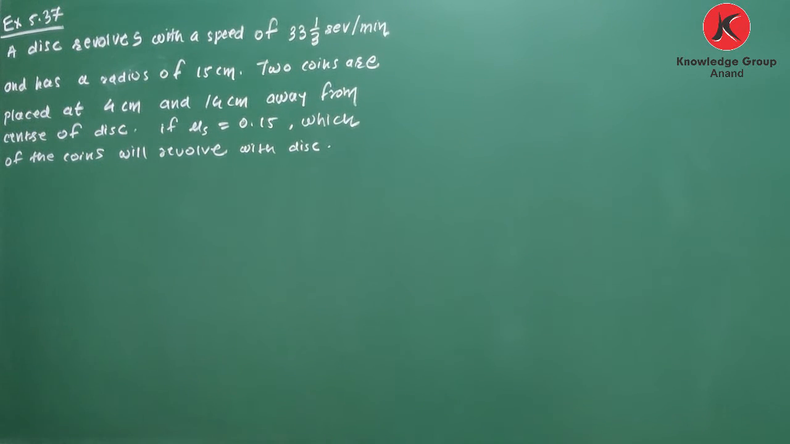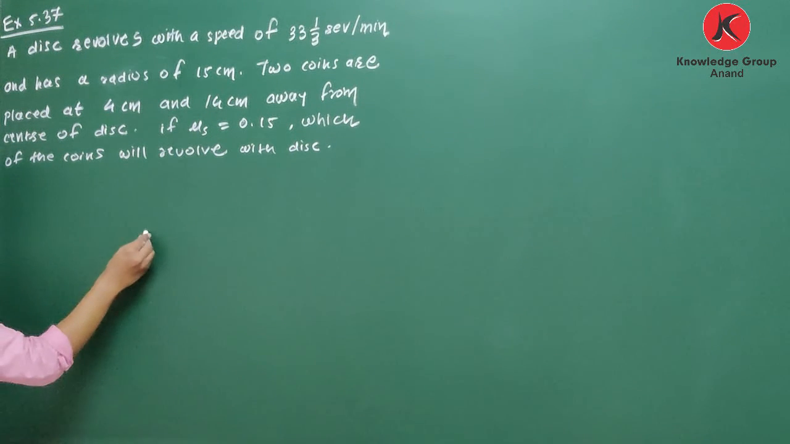Next question, exercise 5.37. See, a disc revolves with a speed of 33 1/3 revolution per minute and has a radius of 15 centimeter. Two coins are placed at 4 centimeter and 14 centimeter away from the center of the disc. If mu s is equal to 0.15, which of the coins will revolve with the disc? See what is given.